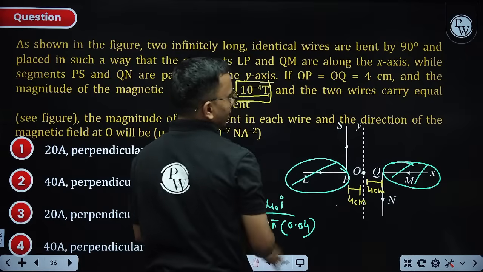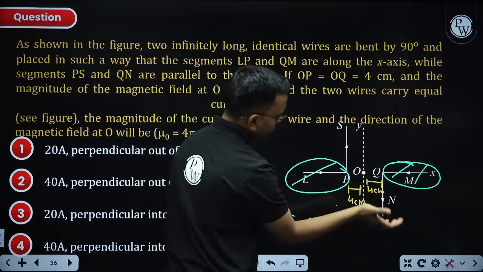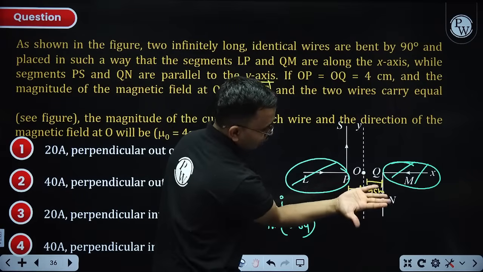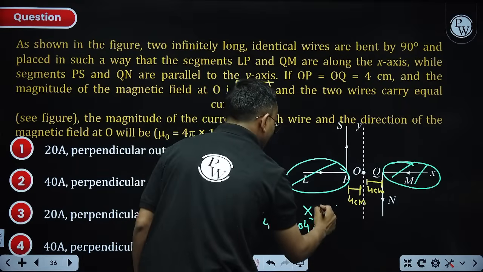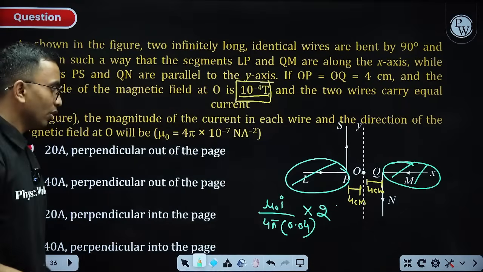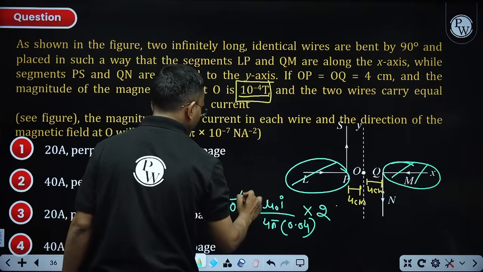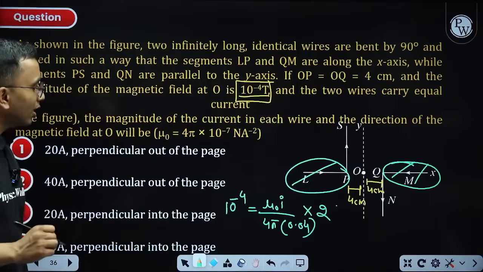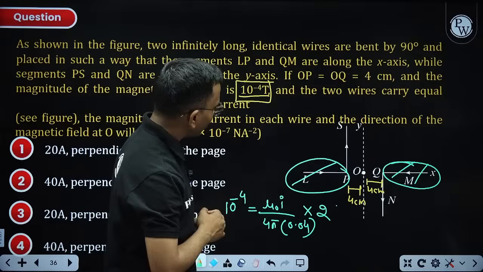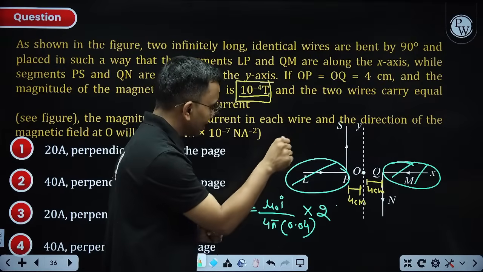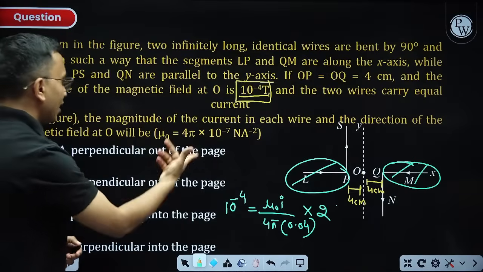Same due to this. What is the direction? Due to this it is inside, and due to QN also it is inside. Both are adding, and they are contributing equally, so into 2. This is my total magnetic field, which is 10 to the power minus 4. Now from here I can find the value of I and the direction. The direction is into the plane, both are into the plane, and I can find the value of I.